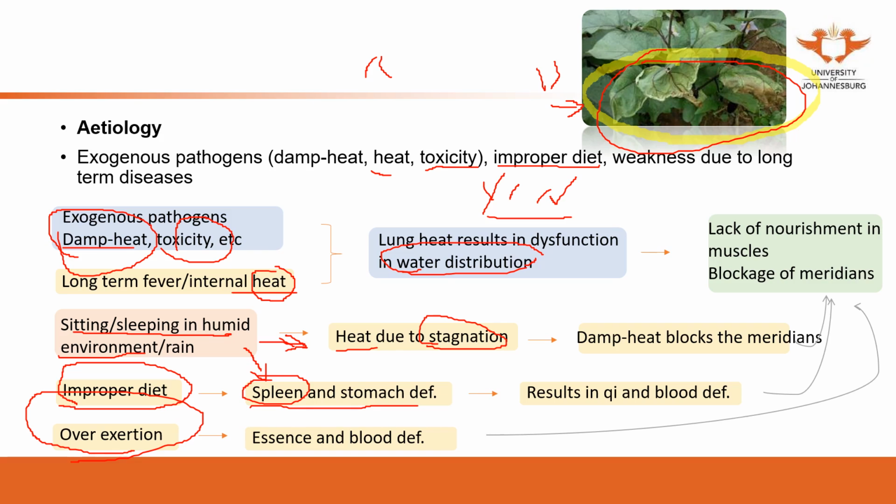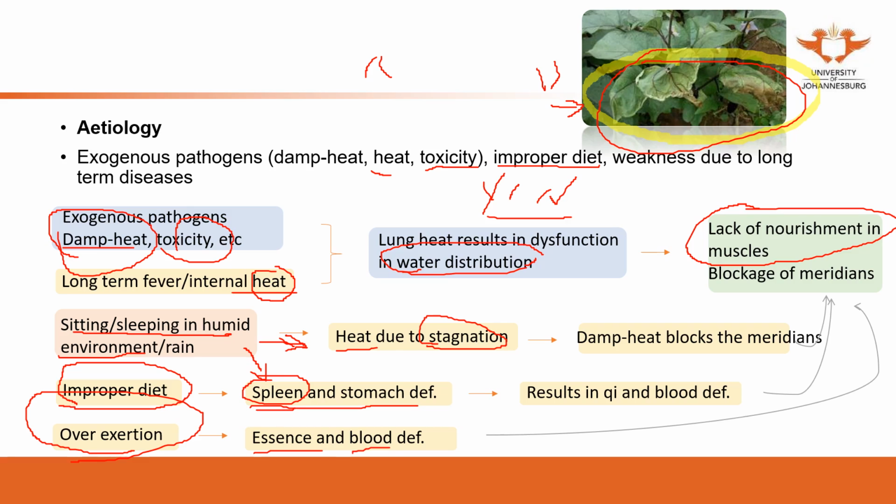All of these may result in lack of nourishment in the muscles, or blockage of the meridians. So our treatments will focus on nourishing the muscles. But how to nourish? You need to focus on the spleen, the kidney and the liver, the qi and blood, the liver, something you can focus on.